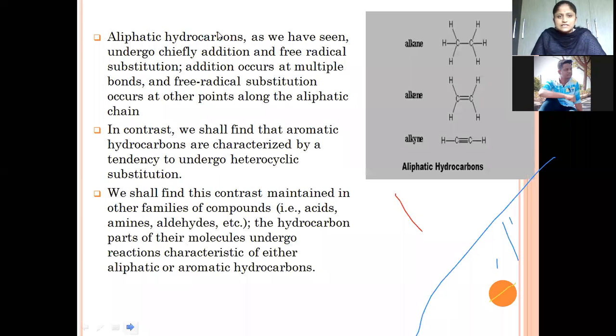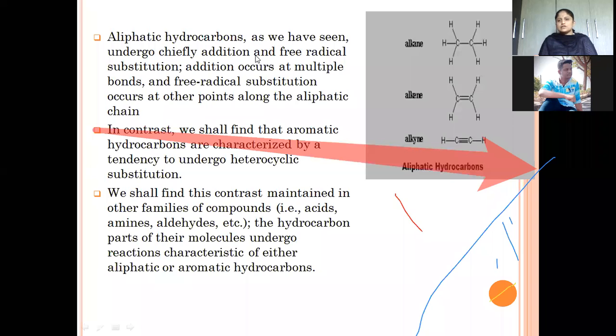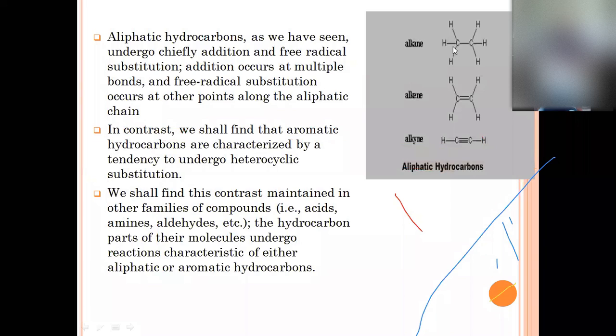Now, again we will discuss aliphatic compounds. Aliphatic hydrocarbons, as we have seen, generally undergo what type of reaction? What are the examples of aliphatic compounds? They are alkanes containing carbon-carbon single bonds. They are alkenes containing carbon-carbon double bonds. They may be alkynes containing carbon-carbon triple bonds. So these all are a family of compounds. Generally, what type of reaction do they undergo? They generally undergo addition and free radical substitution reactions.